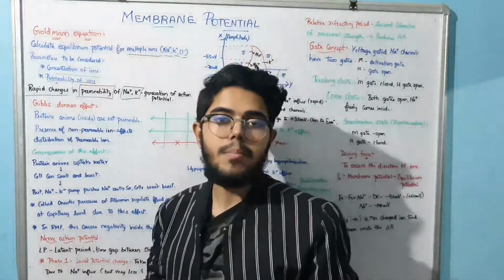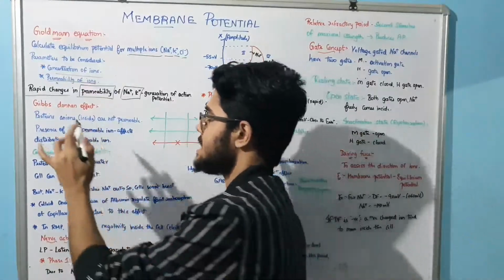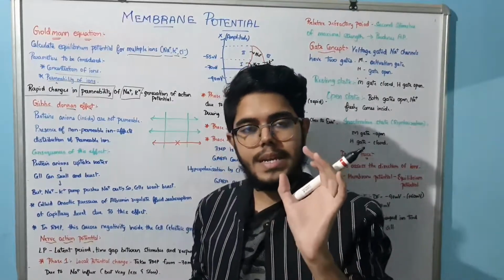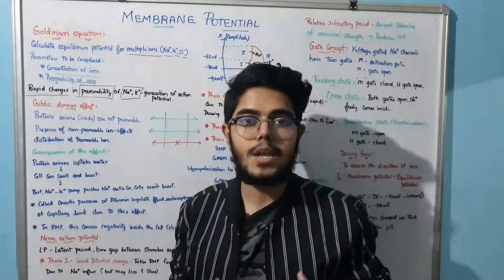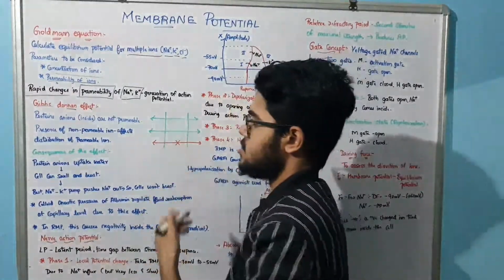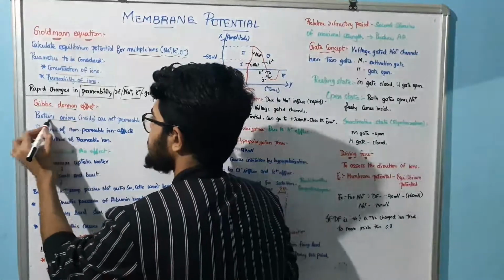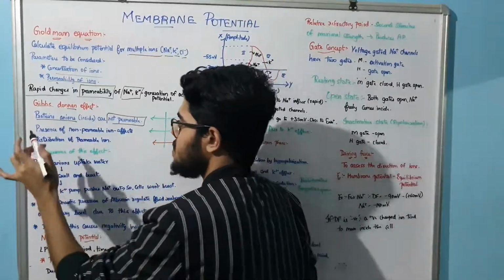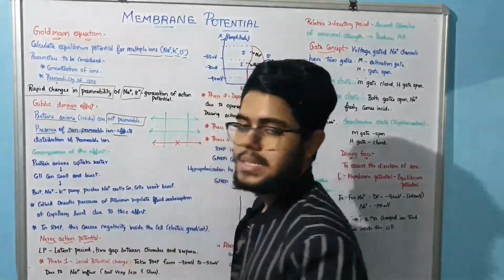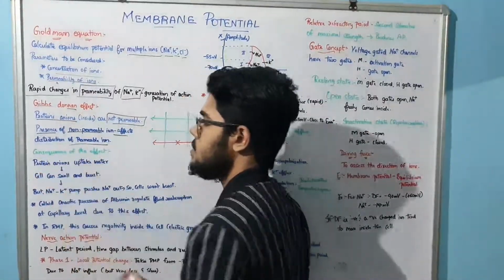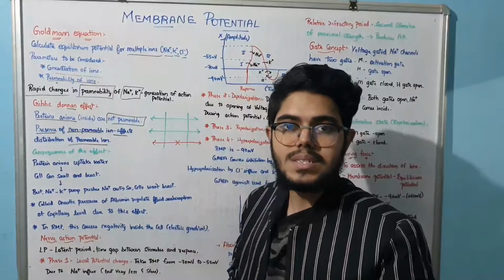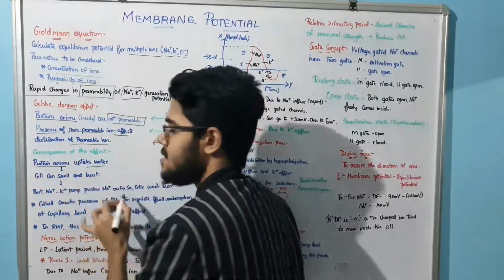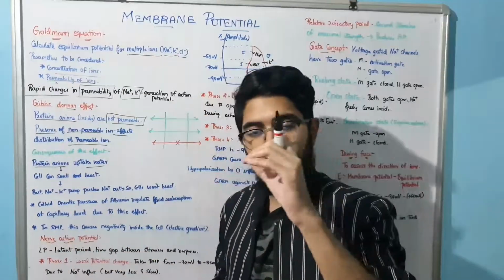Next we will be learning a very important concept, the Gibbs-Donan effect. What is that, sir? Listen very carefully. Here the protein anions cannot permeate across the concentration gradient. The protein anions are not permeable, that is very important. Because of the presence of non-permeable ions, there will be a distribution of the permeable ions. So what consequences will the protein ions face? Very important: the protein ions will take up water, along with these protein ions.